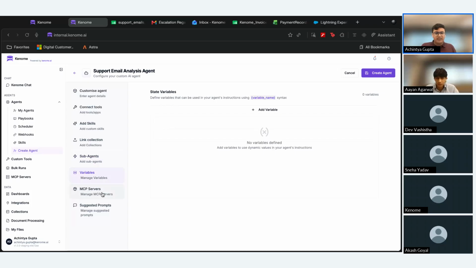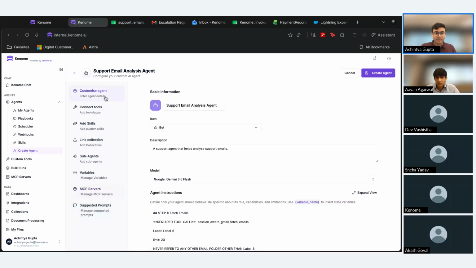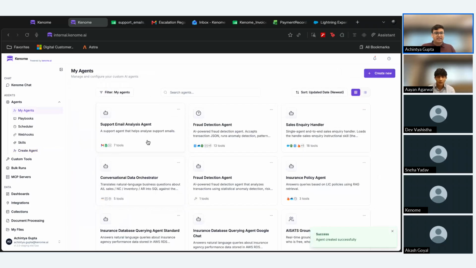We can also define some variables if you choose to have some specific values fixed within your prompts. And if you have any external MCP servers that you wish to connect, we can connect those onto the platform as well. So we have complete native MCP support built in. Finally, let's actually create this agent. And I created that agent, and we can see it showed up in the My Agents page.